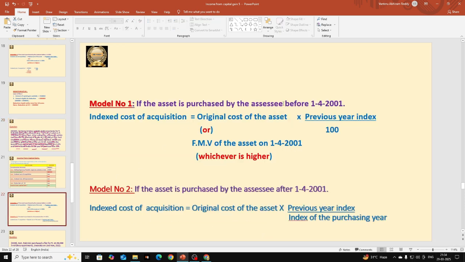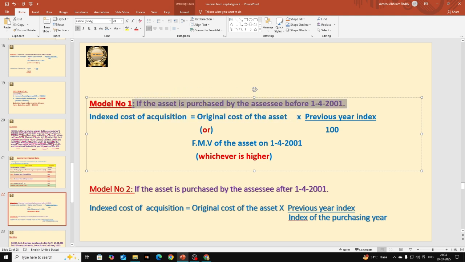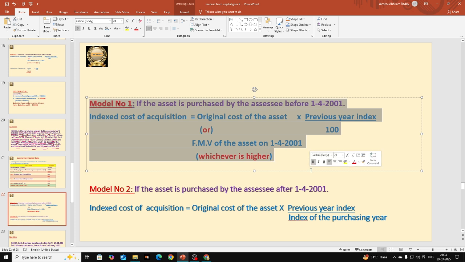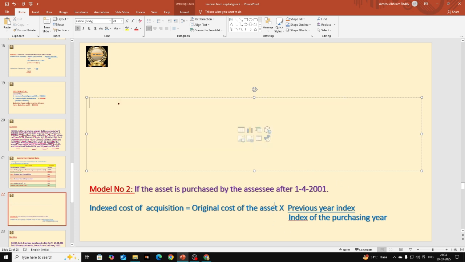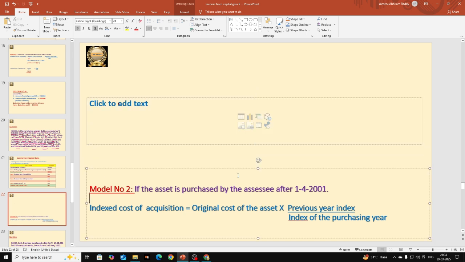So we are not going to select the first one. This is useful when the asset was purchased before 1-4-2001. We are not going to take this; we are going to remove it. We will select the second one, because our asset is purchased after 1-4-2001. Hope this is clear, students.